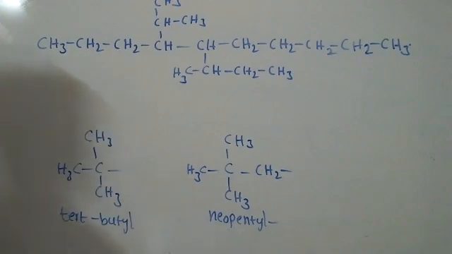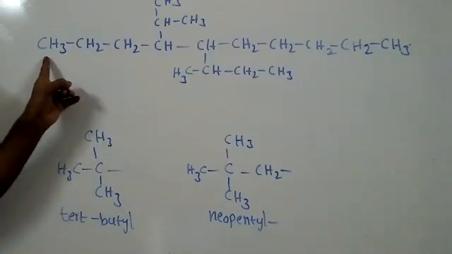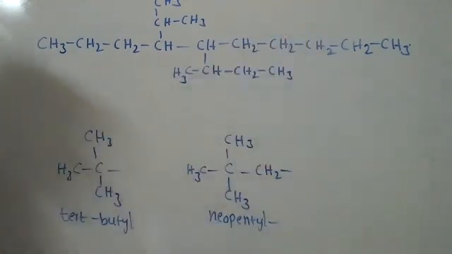See how to give the name. First select the longest carbon chain. This is the longest, so 10 carbons. For numbering, left to right or right to left?